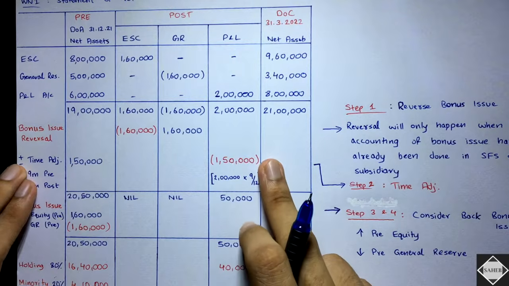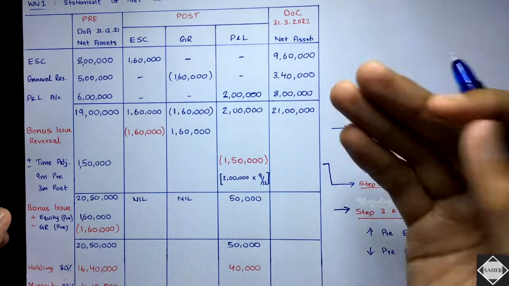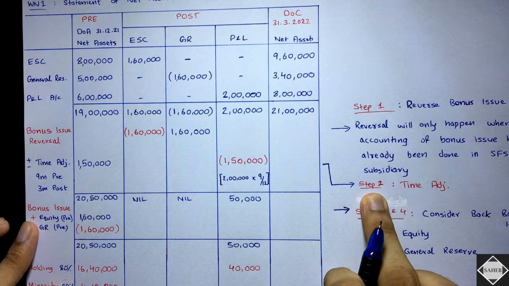This is not related to the bonus. It happens normally in every question, yes, if time adjustment exists. If it is not there, then of course this will not happen. You will do this and you will come over here. Fine. If time adjustment is not there, then you will skip step 2.